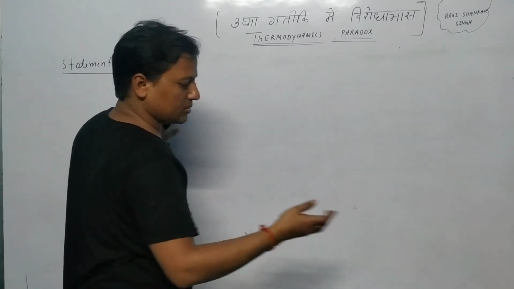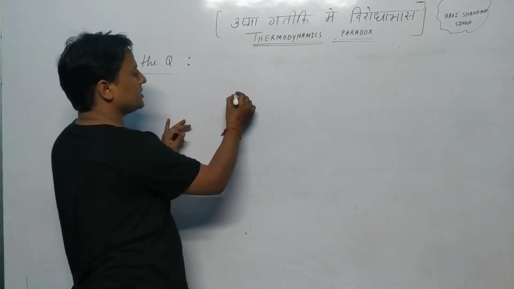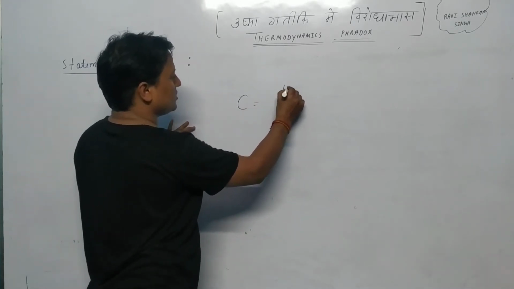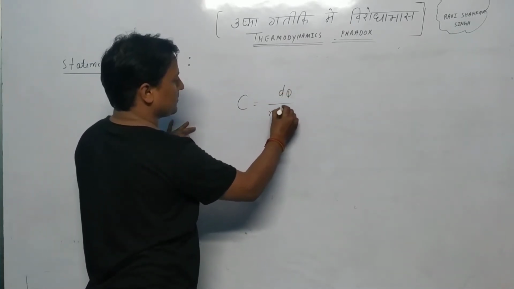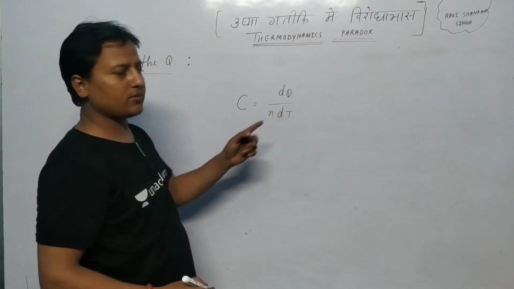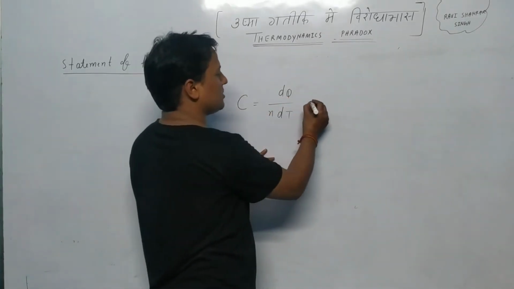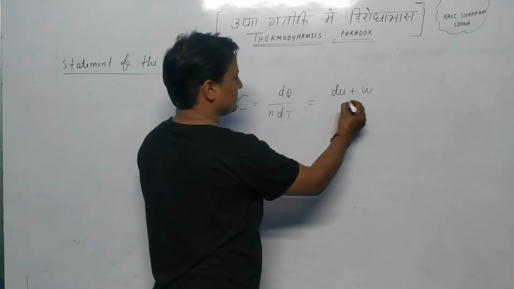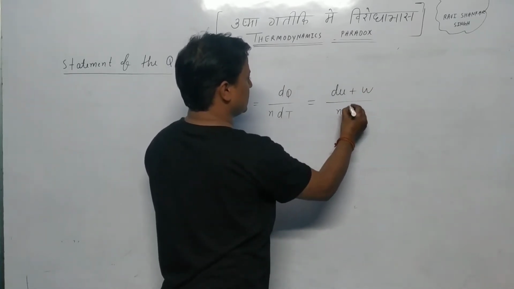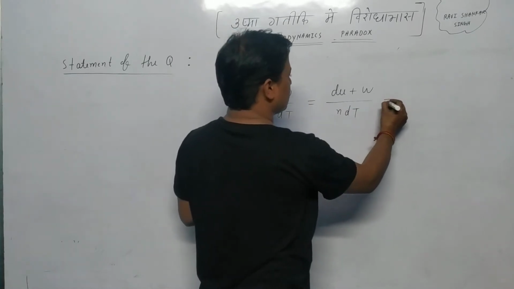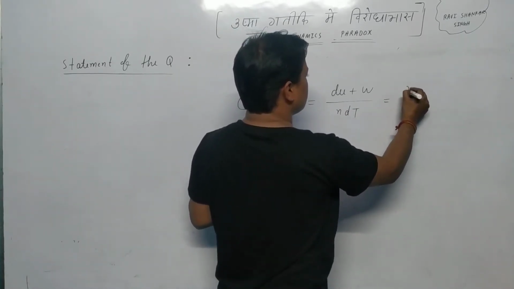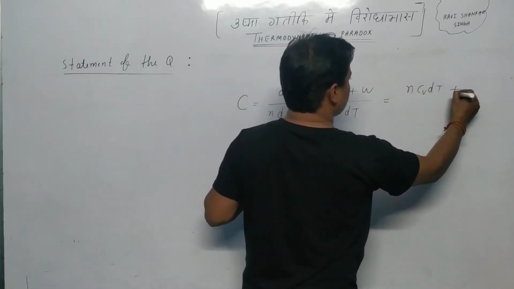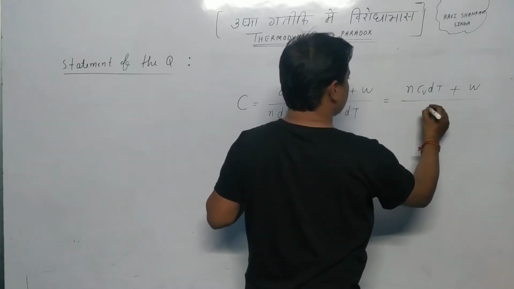First of all, we know how specific heat capacity is defined. Molar specific heat is defined as dQ over n dT. And from the first law of thermodynamics, what can we say about dQ? dQ is simply dU plus work done, divided by n dT. And so we can say dU is n Cv dT plus work done, divided by n dT.